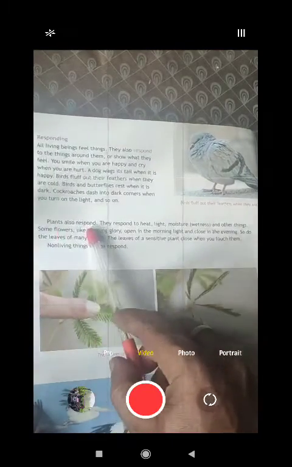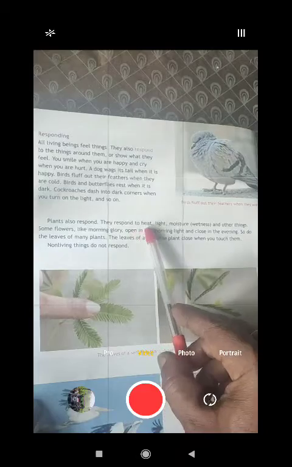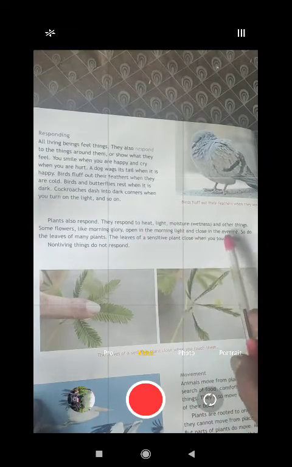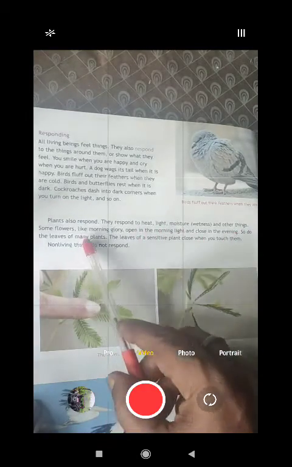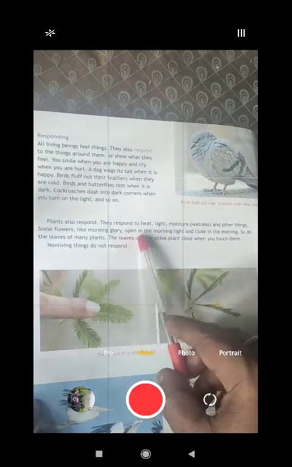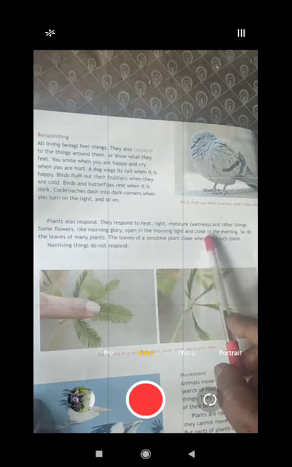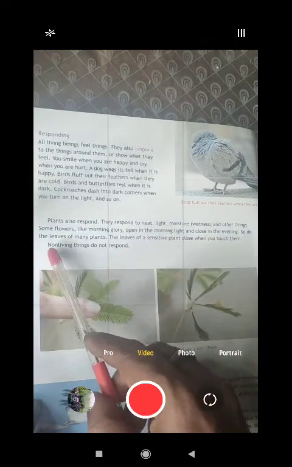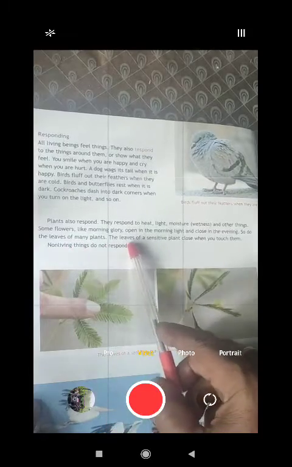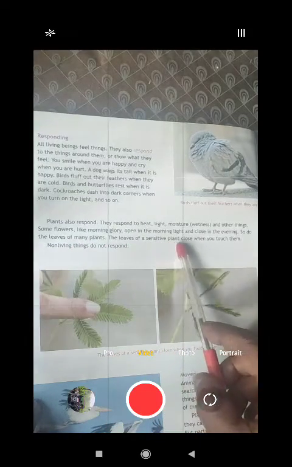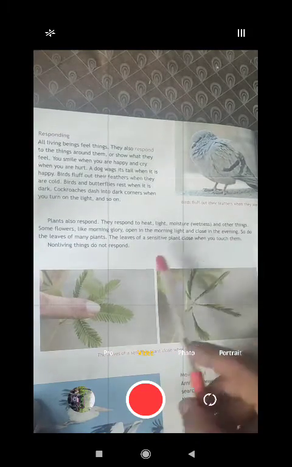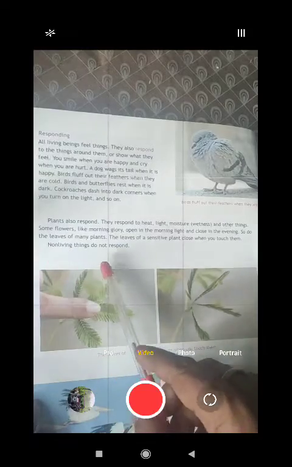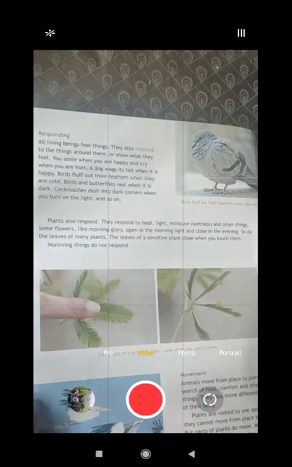Plants also respond. They respond to heat, light, moisture, and other things. Some flowers, like morning glory, open in the morning light and close in the evening. So do the leaves of many plants. The leaves of a sensitive plant close when you touch them. But non-living things do not respond. As they are, they will just stay like that.